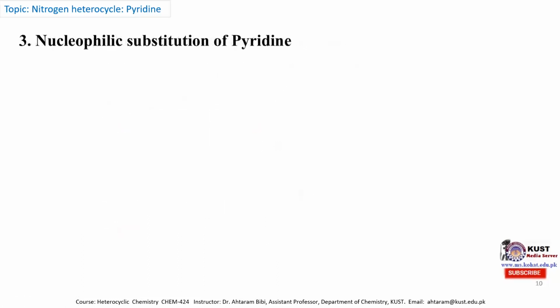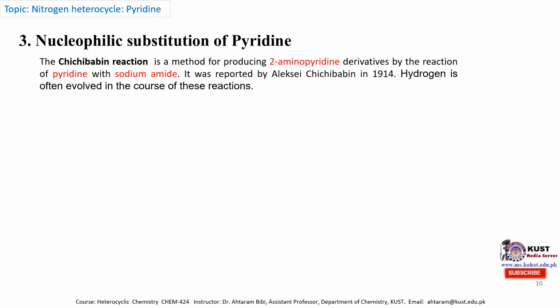The next reaction is the nucleophilic substitution reaction of pyridine. The nucleophilic substitution reaction of pyridine is much faster as compared to the benzene molecule. One of the most important name reactions of nucleophilic substitution of pyridine is the Chichibabin reaction, in which the pyridine molecule is heated with sodium amide to produce the 2-aminopyridine molecule.